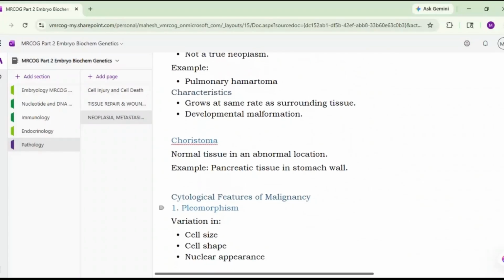Then there are choristomas. Choristoma is nothing but normal tissue in an abnormal location. For example, if pancreatic tissue is present in the stomach wall, this is a choristoma.